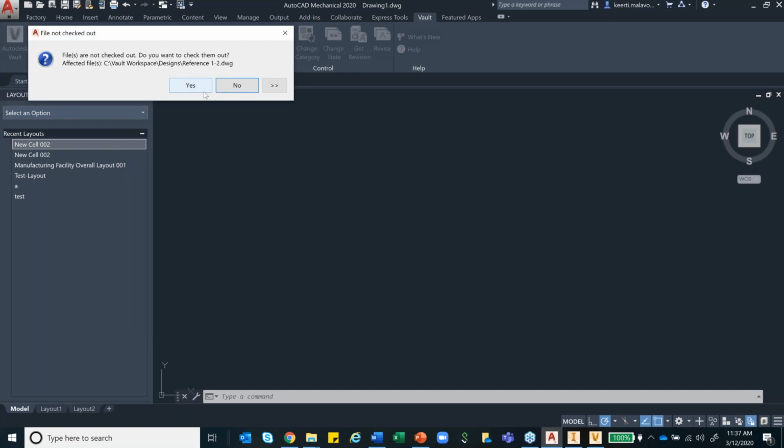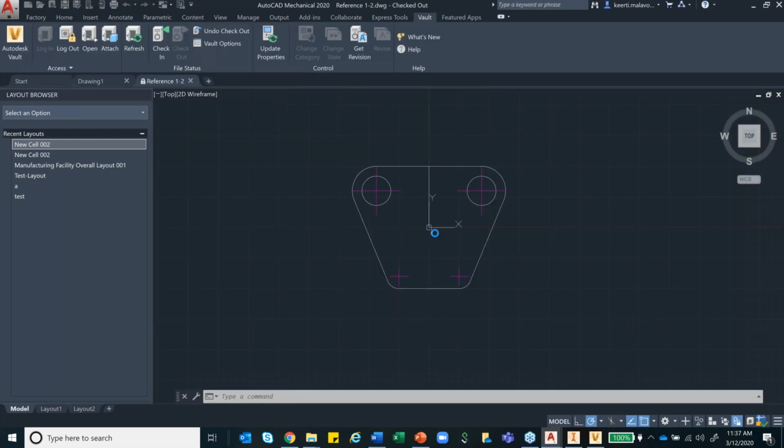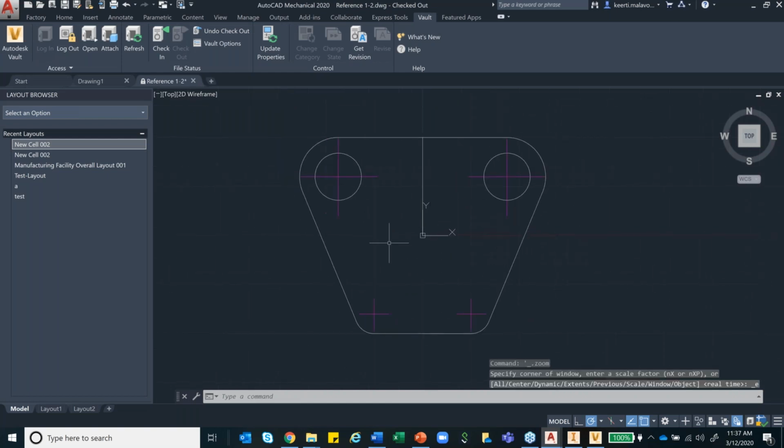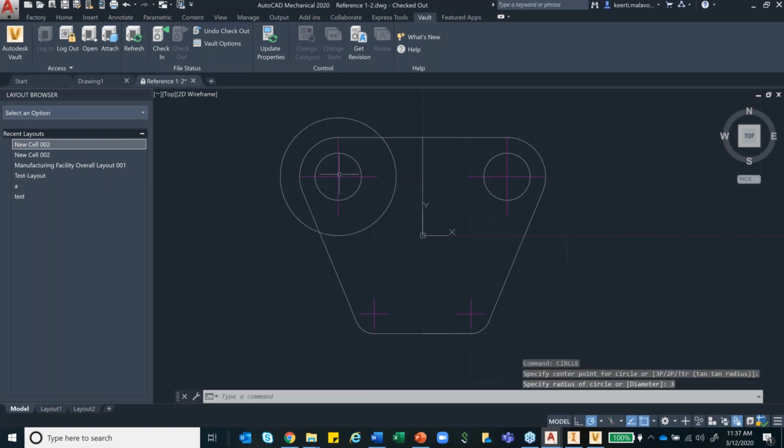It asks, it is not checked out. Do you want to check it out? Yes. So basically I have this file that is checked out for me. Now I'll do some small modifications. So let's say I will add a circle at the center which is of 3 inches.